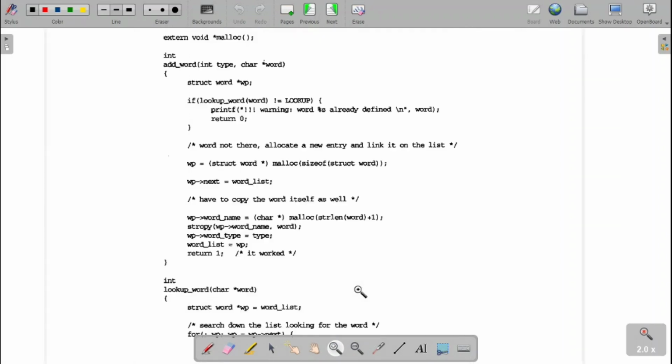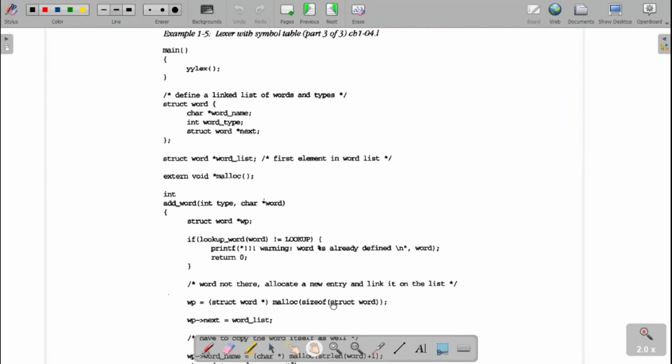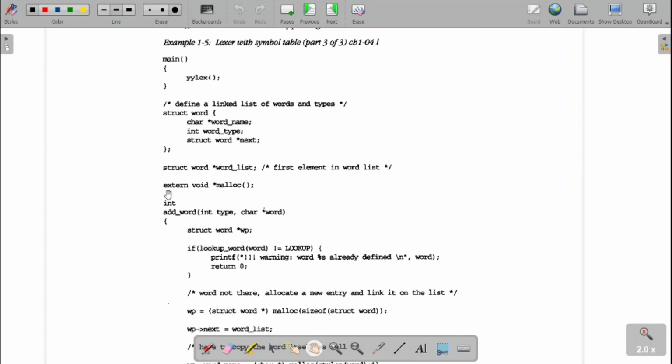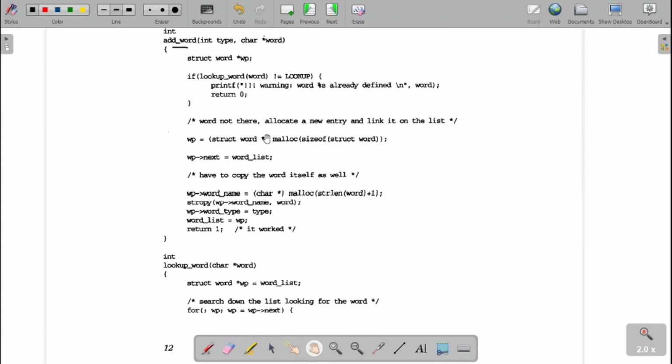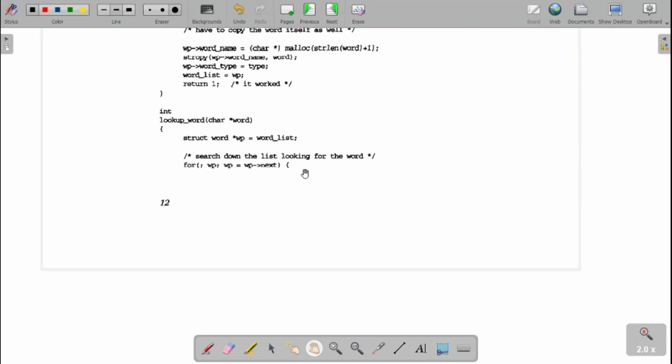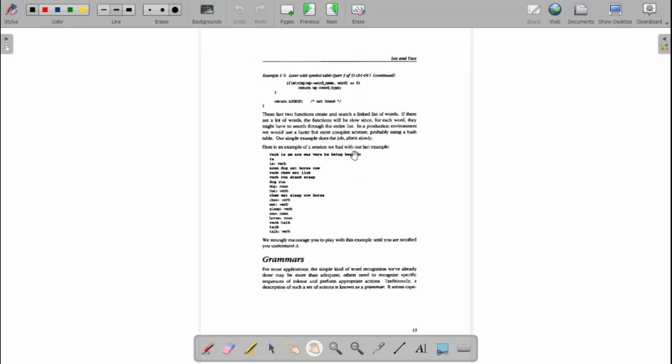Right? So now if you go for the implementation of this one, in the main we will call the yylex, and look at the functions. What are the functions over there? Add word. In the add word function, we create that word and that word will be added to the memory. Before that, we copy the name of that word and the type. Type is noun, pronoun, verb, adverb. That will be copied. Then in the lookup word function, we match that word until we get to the end, and if we find a match, then we give the type of it.